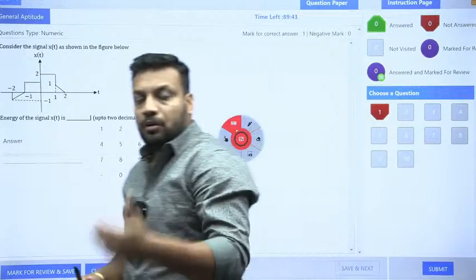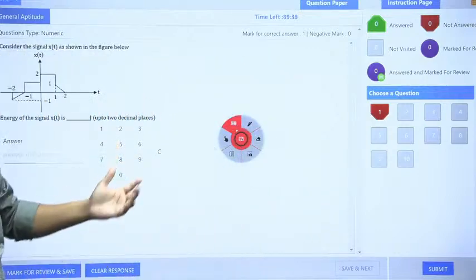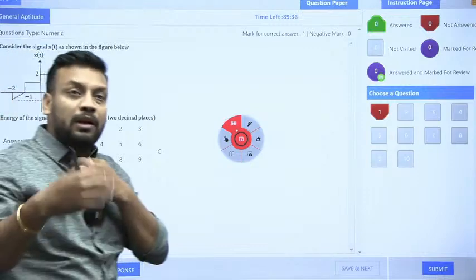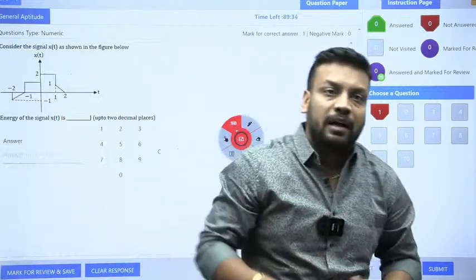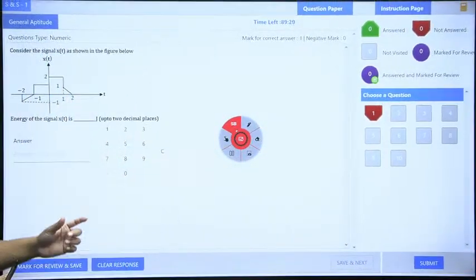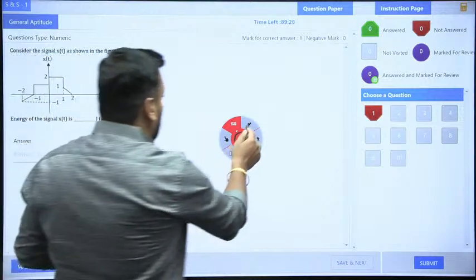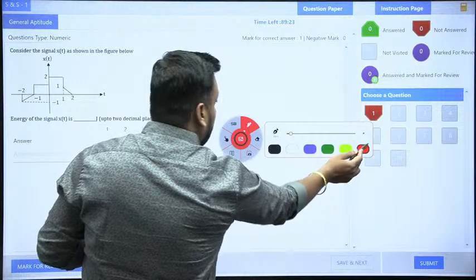If someone is watching the recording, you can also attempt the test, you can pause the video. And if someone is live, you can try, and whatever your answer, you can write in the chat box as well. Okay. So I hope this question part is perfectly visible to you. If it is not visible, I will again repeat the data for you guys. Okay. So let me take the red pen here.